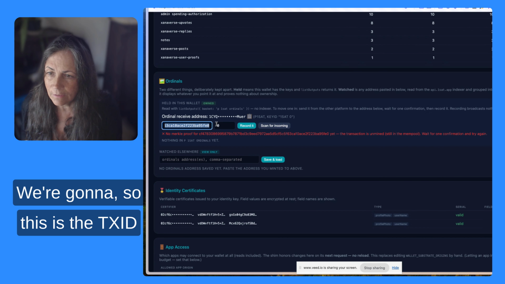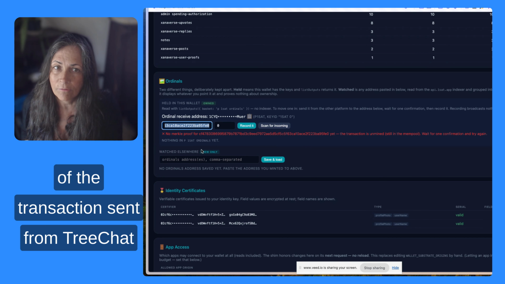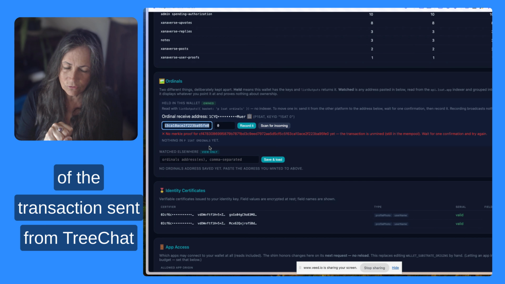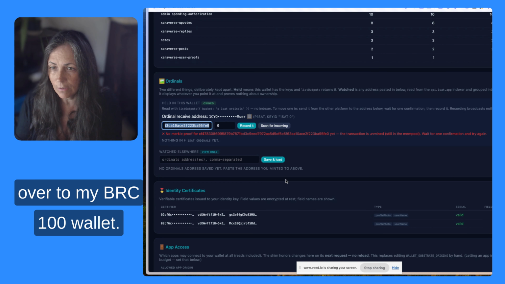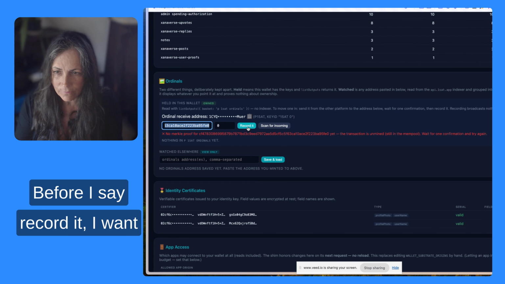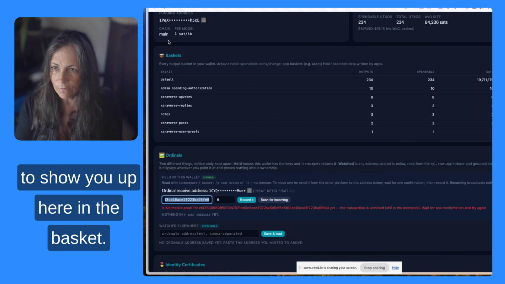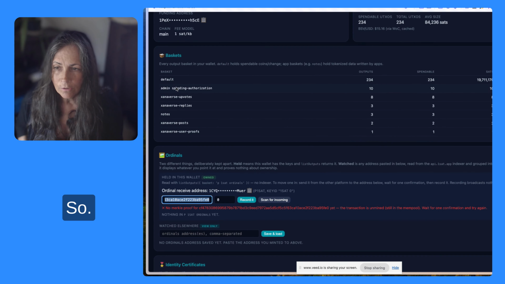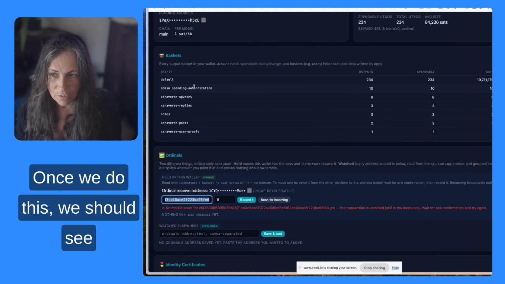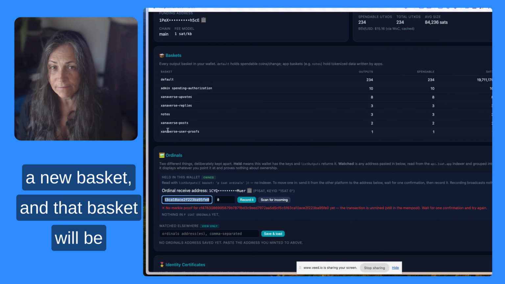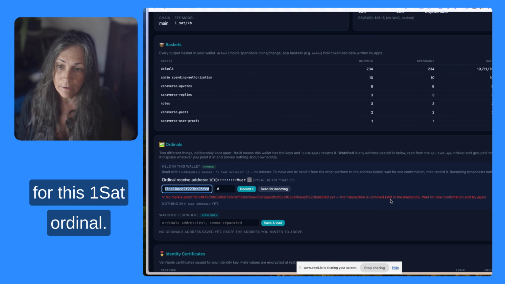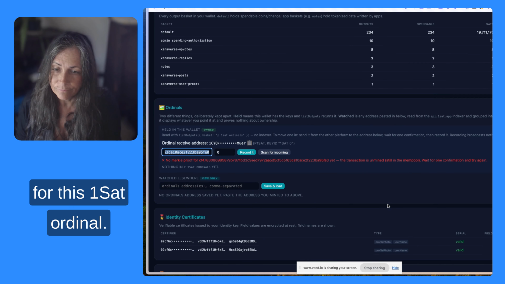So this is the TXID of the transaction sent from TreeChat over to my BRC-100 wallet. Before I say record it, I want to show you up here in the basket. Once we do this, we should see a new basket, and that basket will be for this 1Sat Ordinal.